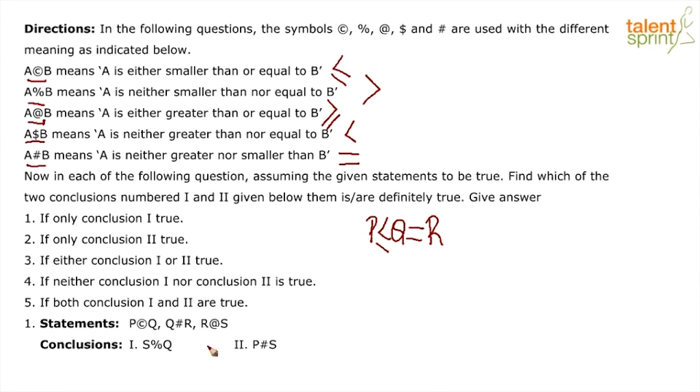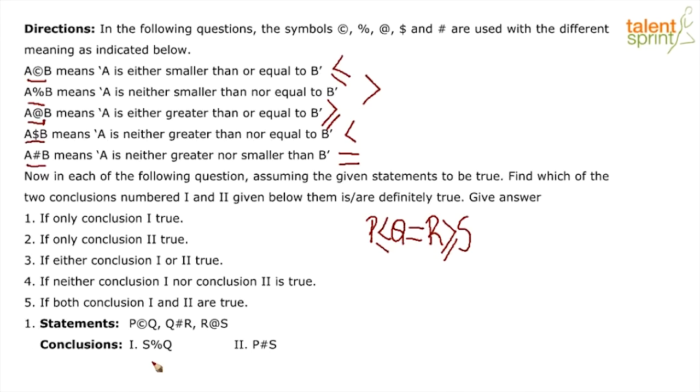Then they tell us R at the rate of S. At the rate we know stands for, boys and girls, greater than, equal to. So we know that R will be greater than, equal to S. Now if you see these three statements, we have managed to convert them into a linear inequality, from where we can easily see our conclusion.